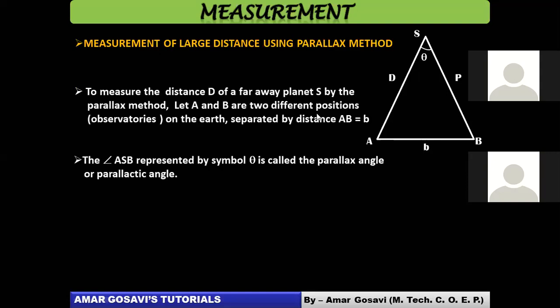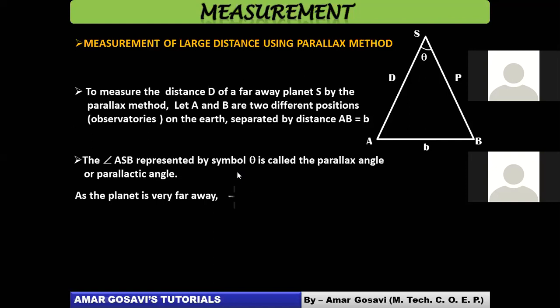Hence, this angle will be called the parallactic angle, or we also call it the parallax angle. The spelling is wrong over here. So theta is to be established. AB equal to b can be found out on the Earth because there can be observatories on the Earth. It is easy to know this distance. So you know theta, you know b, and indirectly you can work out D. That's how you can actually measure larger distances.